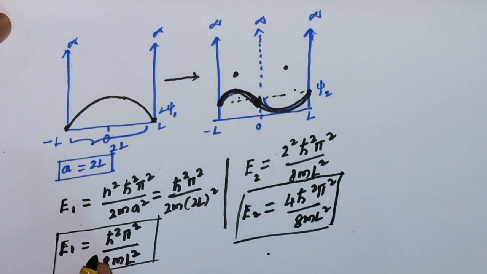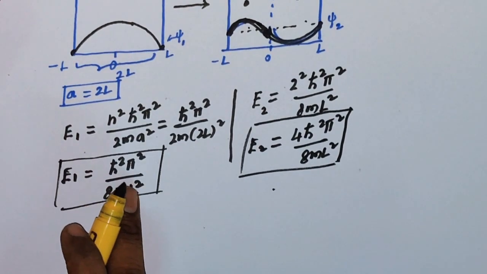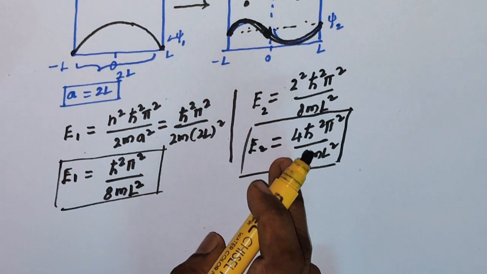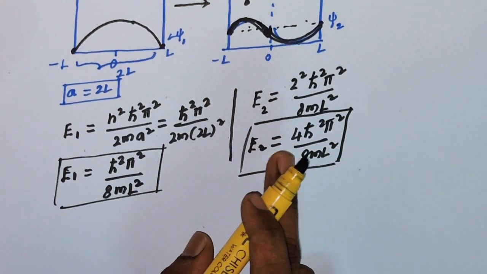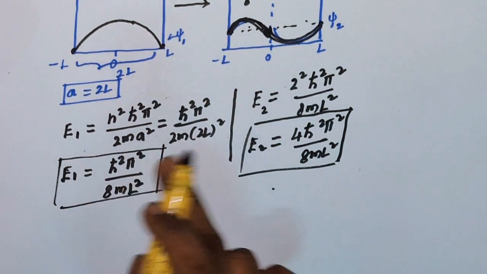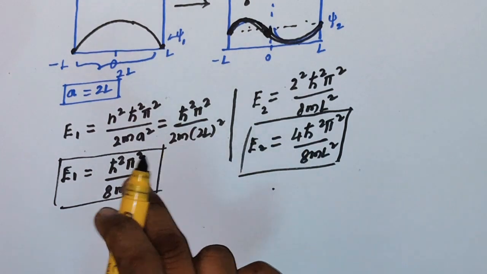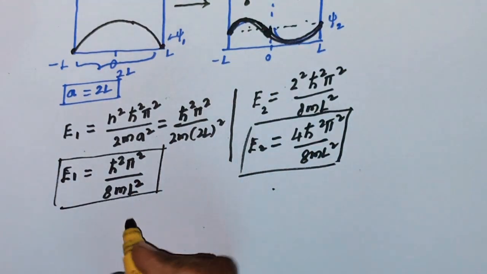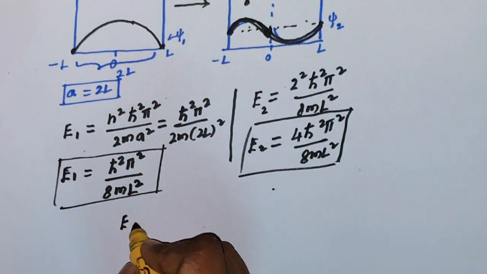This energy is before doing any perturbation inside the well. This is after raising the thin wall at the center, so the energy changes from here to here. So how much work is done to raise the wall without disturbing the ground state of the wave function? You would need to subtract these two energies.